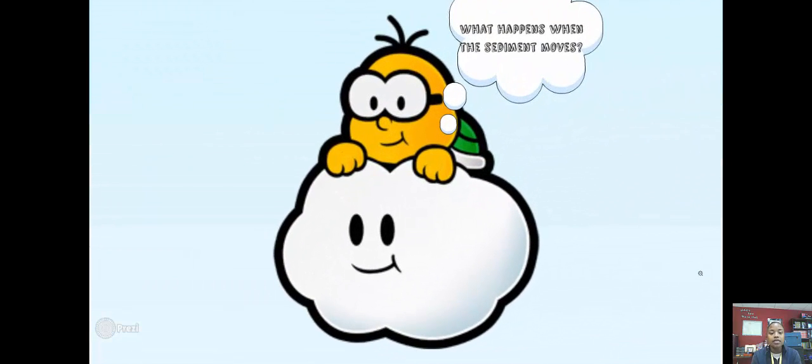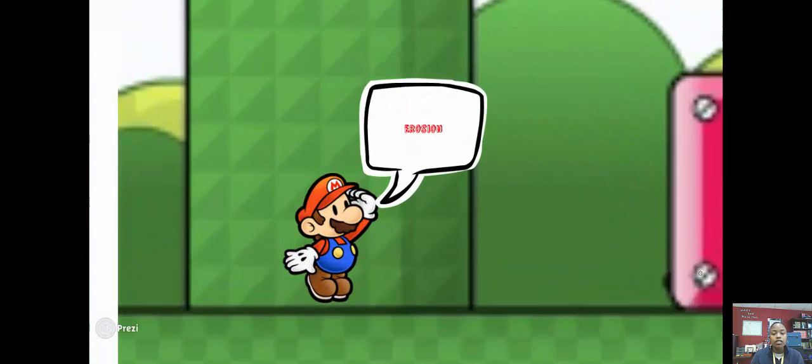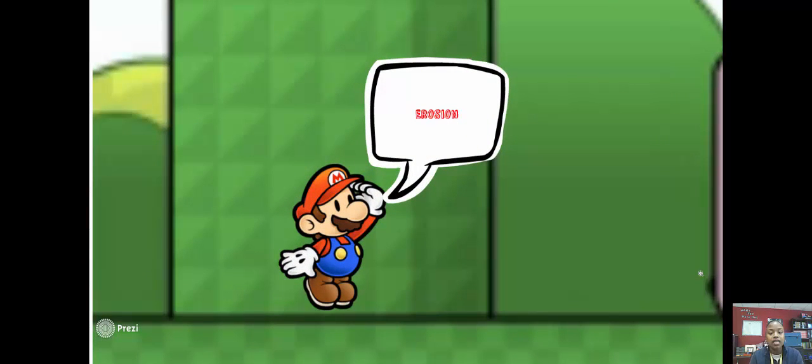So what happens when the sediment moves? This process is called erosion. Erosion is also a destructive process, which means it destroys the surface of the earth. Erosion is the movement of sediment from one place to another. Repeat after me. Erosion is the movement of sediment from one place to another.